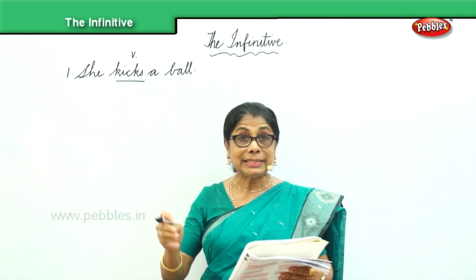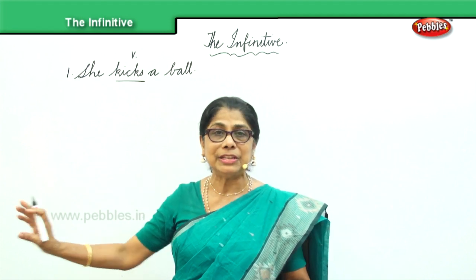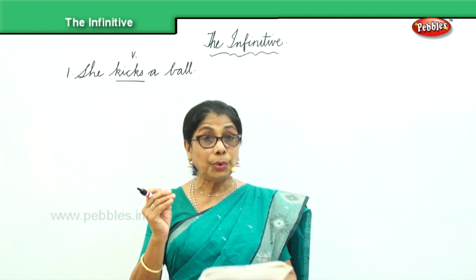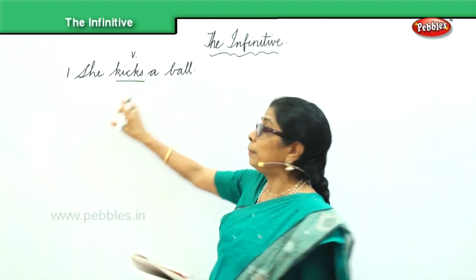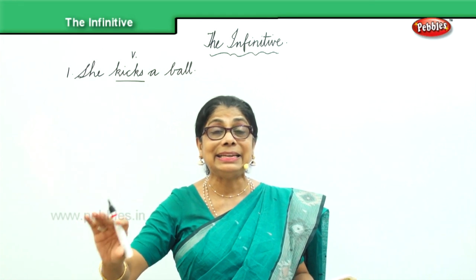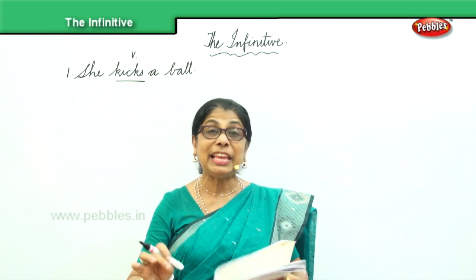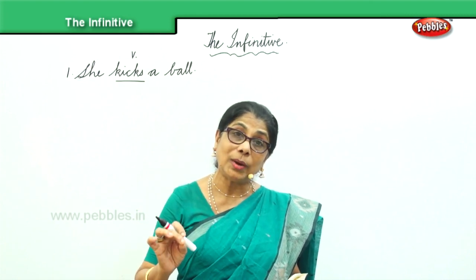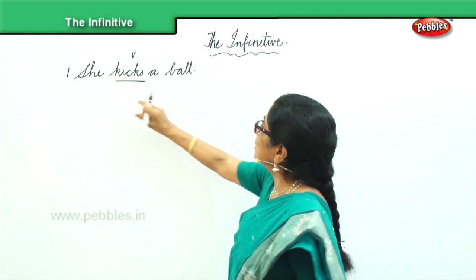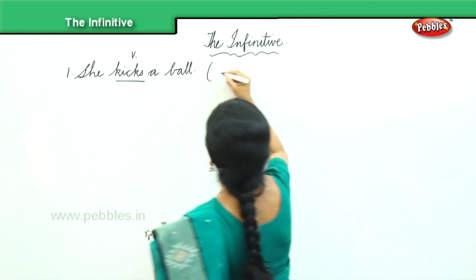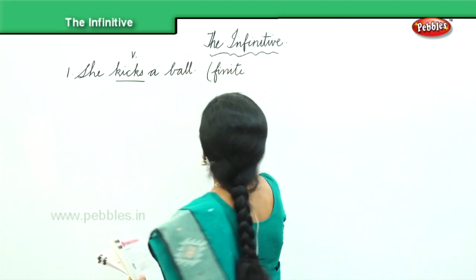The verb kicks is limited by a number of persons. Only one person here, she. So it is limited to one person. Therefore, the ball is kicked by just one single person. So we say this verb kicks is supposed to be a finite verb. What kind of verb? A finite verb. The verb kicks, that is supposed to be a finite verb.